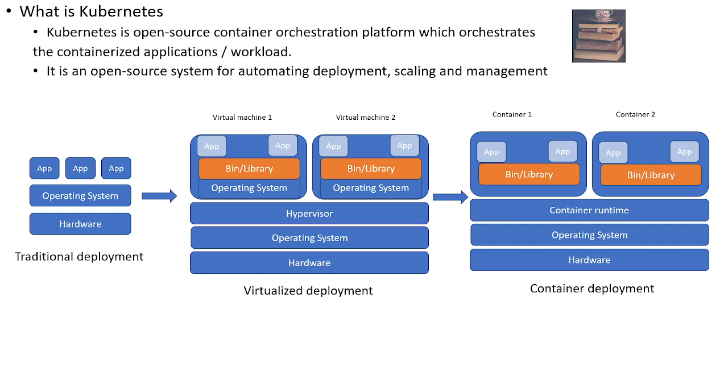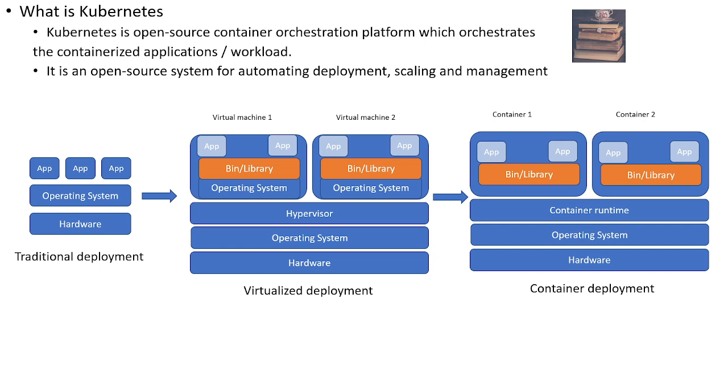So that is the reason it is a container orchestration tool. It will also manage the automatic healing part of the application, provided that we have a healing capability enabled or developed inside the applications. So Kubernetes is an open source container orchestration platform.